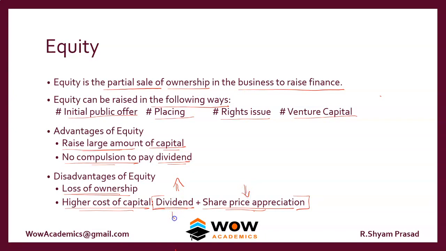If you give a low dividend, then the share price appreciation should be higher. If you give both as high, the equity shareholders will be very happy, but if you give both as low, then your share price will be very low. So that is about equity shares.